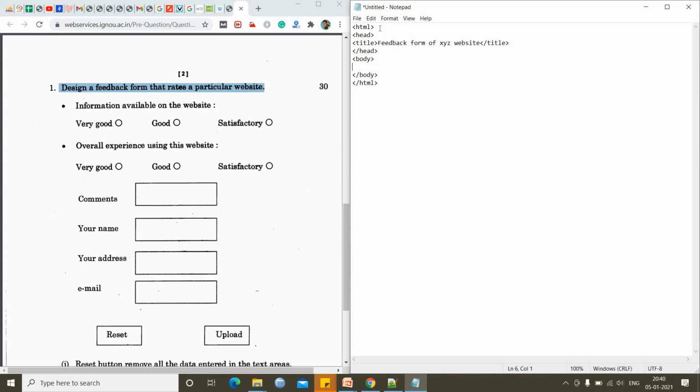It takes much time, so let's keep it simple. First I will write a heading, that is the h1 tag: Feedback form. I have closed the h1 tag.